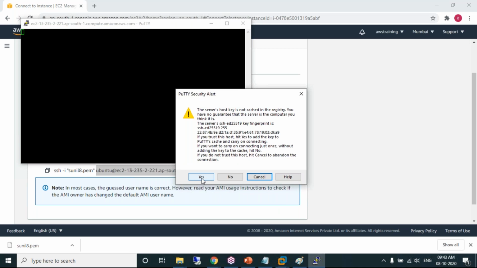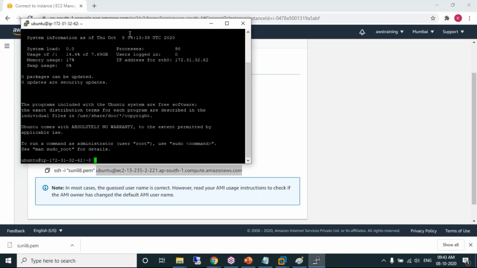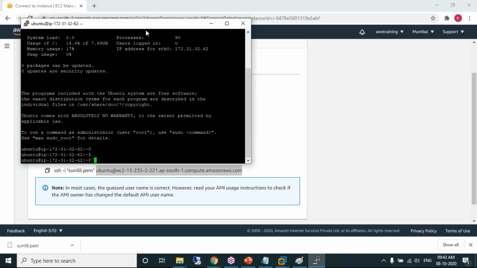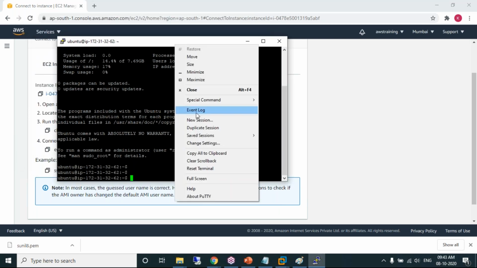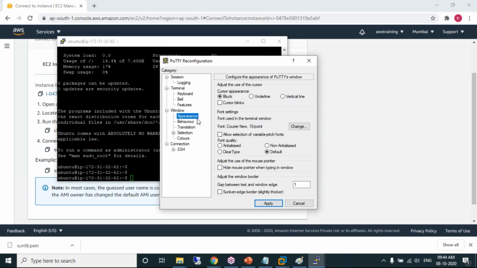Are you sure you want to connect? Yes. Please observe, I have successfully connected to the Linux machine. Hooray! Let us increase the font size for better visibility. Yeah, definitely. Let me change the terminal settings for better appearance and visibility.